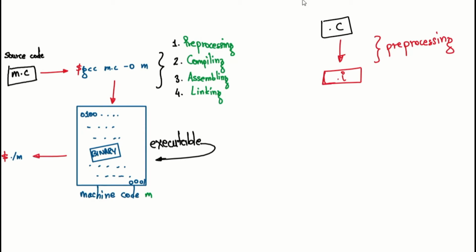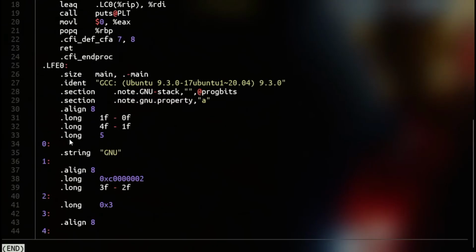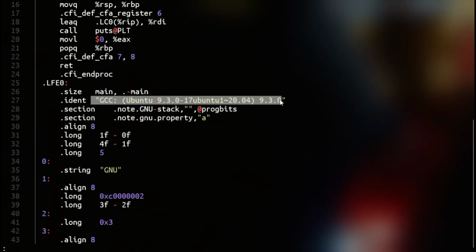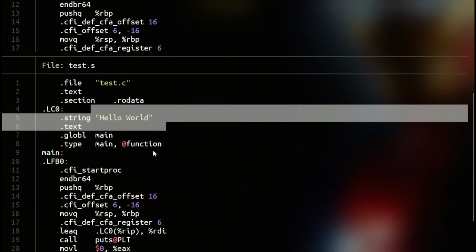The pre-processed file will then be given to the compiler. The compiler will generate assembly code. So I'll show you how we generate assembly code from the .i file. Here I have the test.i file, so I'll say gcc capital S test.i. See, test.c is our source file, this is our pre-processed file, and test.s is our assembly file. The same code, no difference, and it will mention the Ubuntu operating system's compiler version also. So this is the code which we are going to print. This is assembly code.